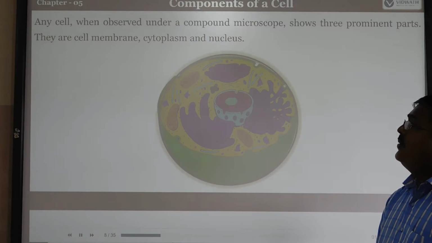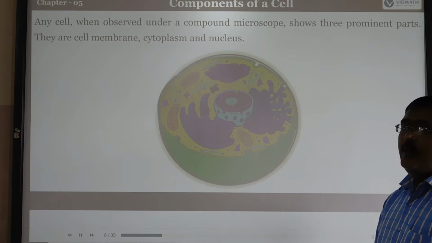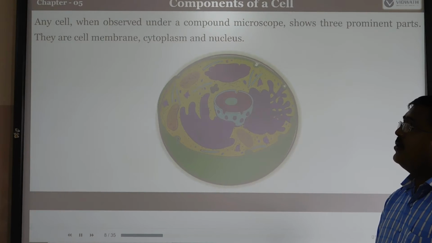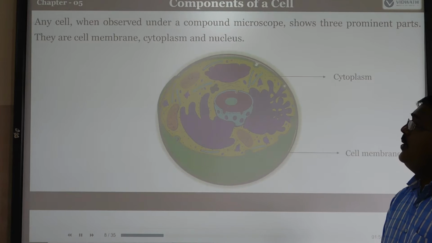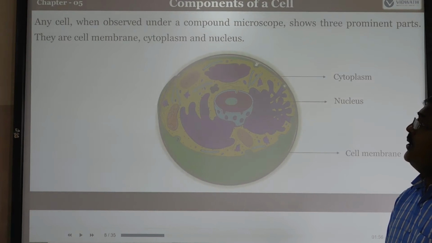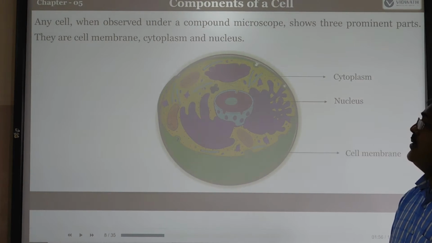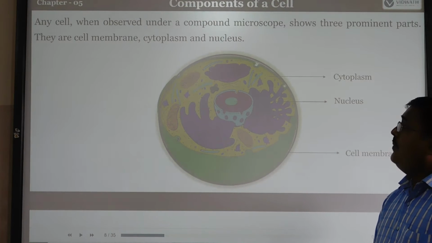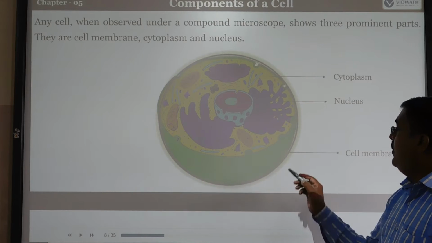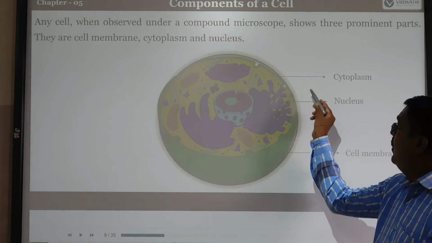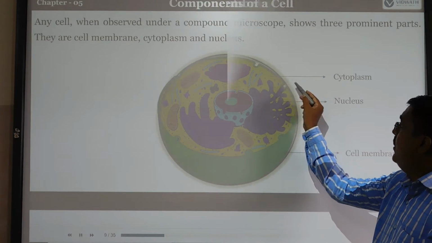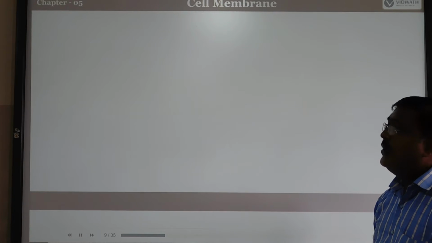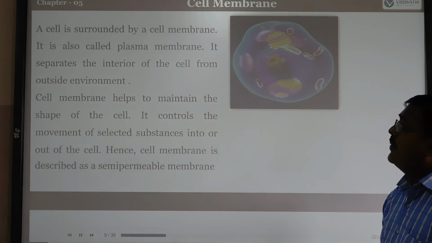What components can we observe when we observe under the microscope, either a simple microscope or a compound microscope? Any cell, when observed under a compound microscope, shows three regions. One is the cell membrane, then the cytoplasm. This is the cell membrane, and this part is called the cytoplasm. Then we can observe the nucleus part.